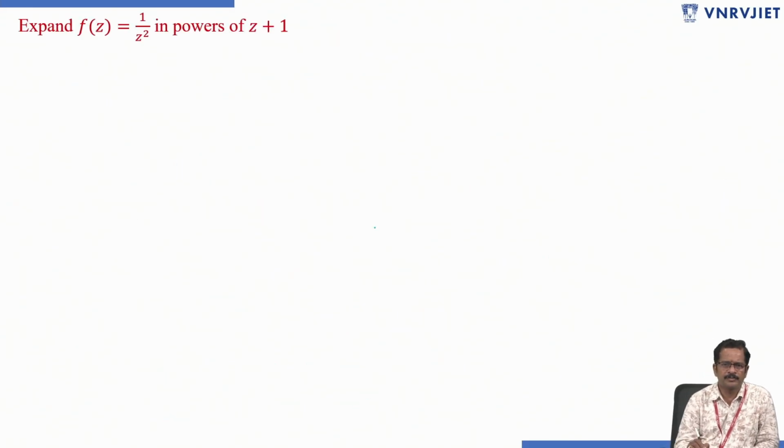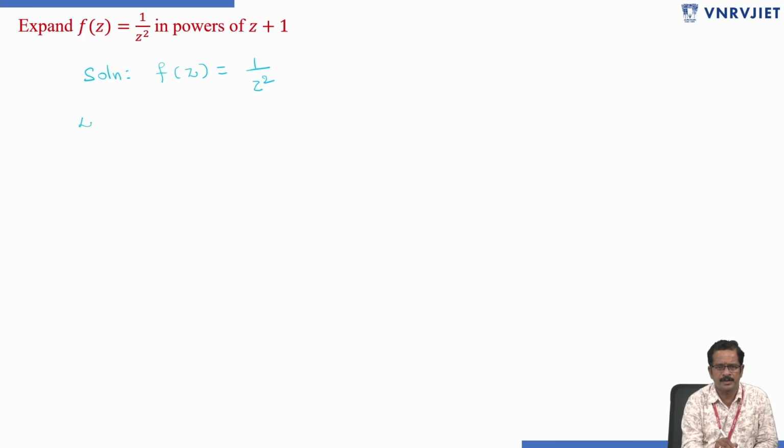Next, find the expansion of f of z equal to 1 by z square in powers of z plus 1. Okay, here f of z equals 1 by z square. Expand it in terms of z plus 1.